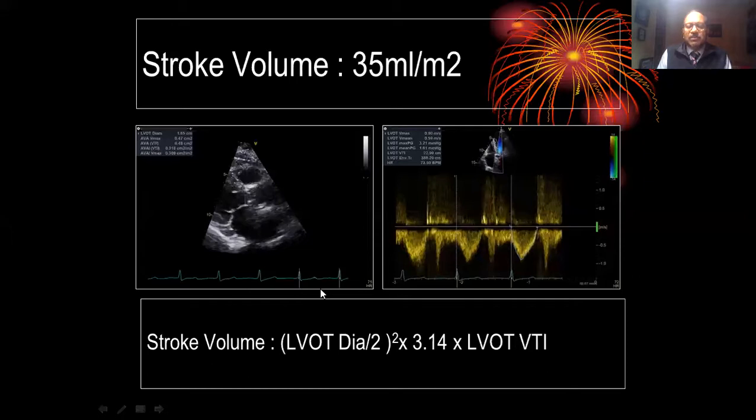And how do you look for a stroke volume? Again, we look at the LVOT diameter in Planck's window and the LVOT VTI in the 3-chamber or 5-chamber view, wherever it is, and then we calculate the stroke volume. And it's very simple. LVOT diameter divided by 2, squared, becomes r square, into 3.14, that is pi, into LVOT VTI. Here we get the LVOT VTI.